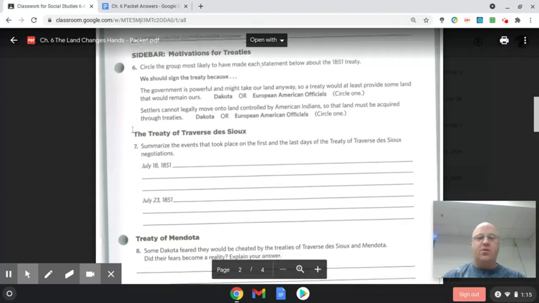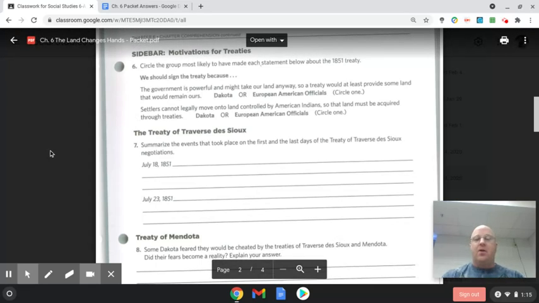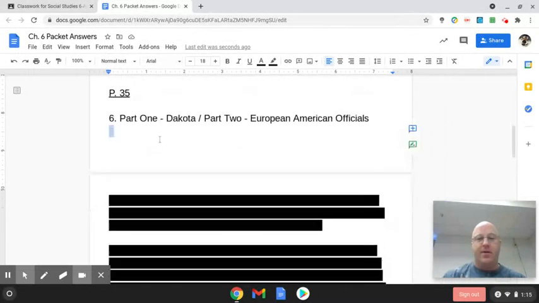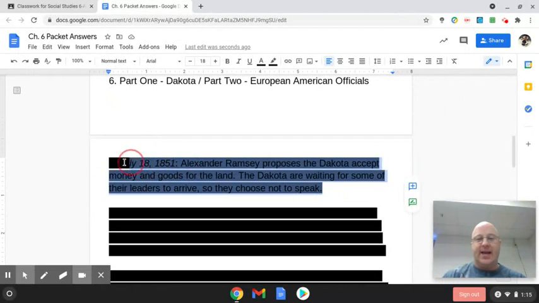So then going down to the Treaty of Traverse des Sioux. The Dakota and the U.S. government would have a large meeting to work out the Treaty of Traverse des Sioux. It started on July 18th, 1851, and it ended on July 23rd, 1851. So it lasted 6 days. And you had to summarize what happened on the first and last day of those meetings.